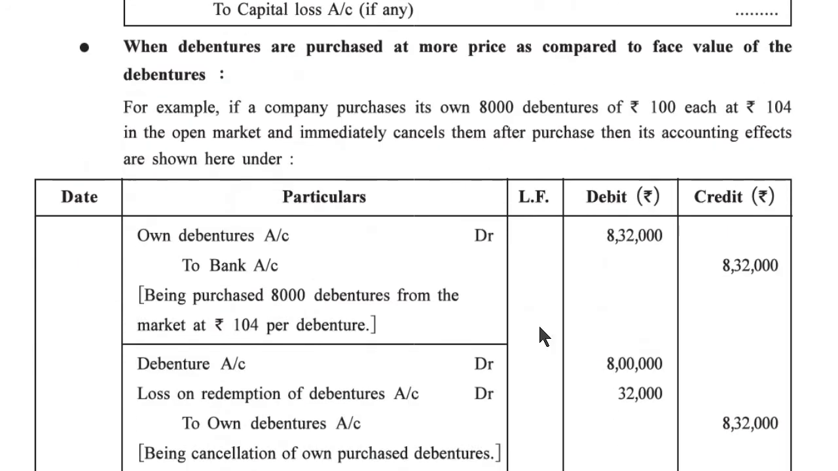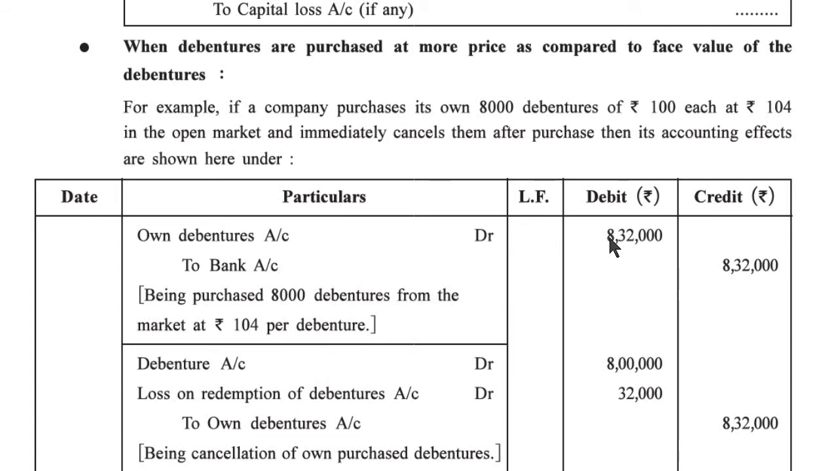When debentures are purchased at a higher price as compared to the face value of the debenture. For example, if a company purchased its own 8,000 debentures of rupees 100 each at rupees 104, face value is 100 but purchase at 104 means a higher value in the open market, and it immediately cancels them after purchase, then its accounting effect is shown here under.